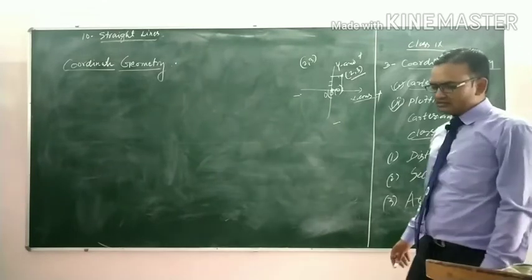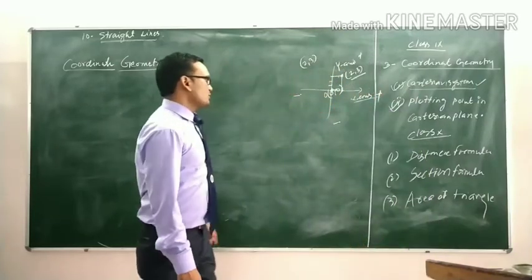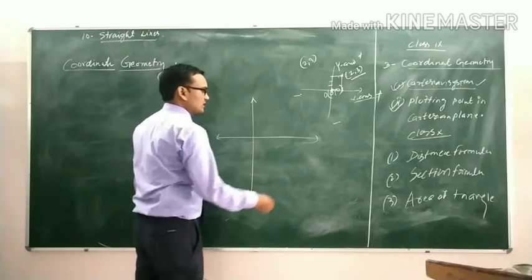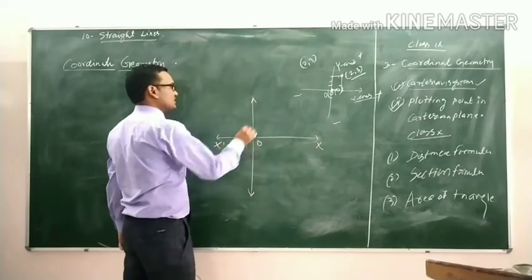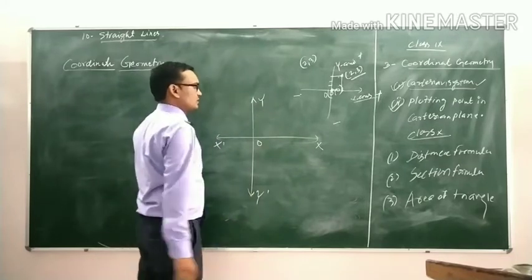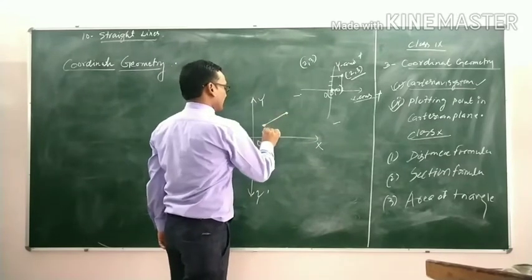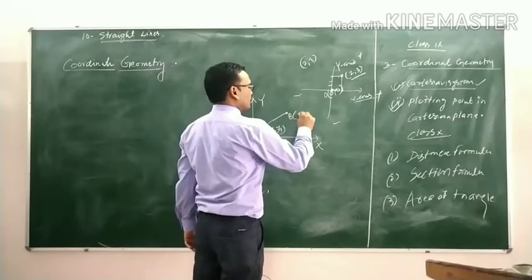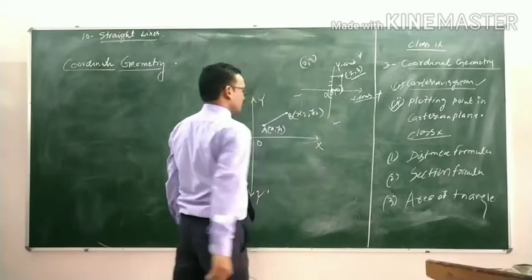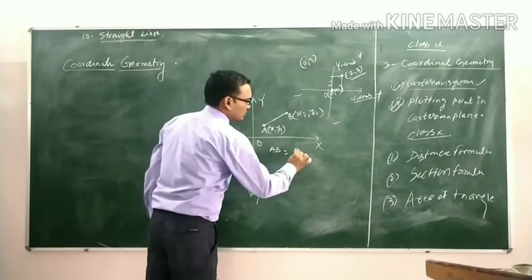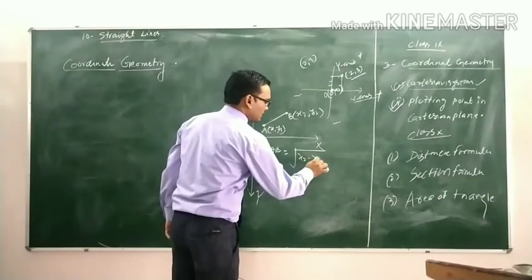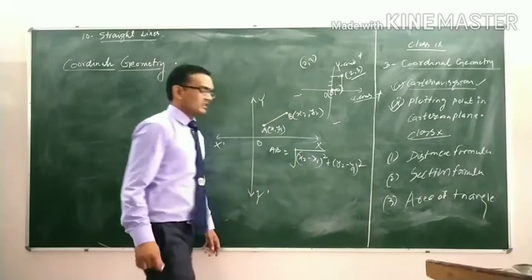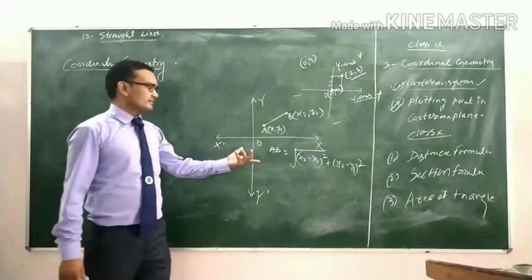In class 10th you have learned the distance between 2 points. Suppose this is the Cartesian plane, X'OX, Y'OY, and 2 points. The coordinate of point A is x1 comma y1, and the coordinate of point B is x2 comma y2. Then AB is equal to the square root of (x2 minus x1) whole square plus (y2 minus y1) whole square. You have learned this in class 10th.